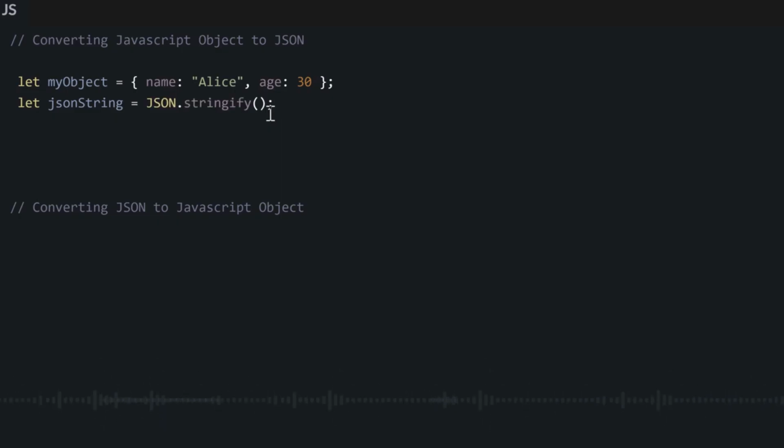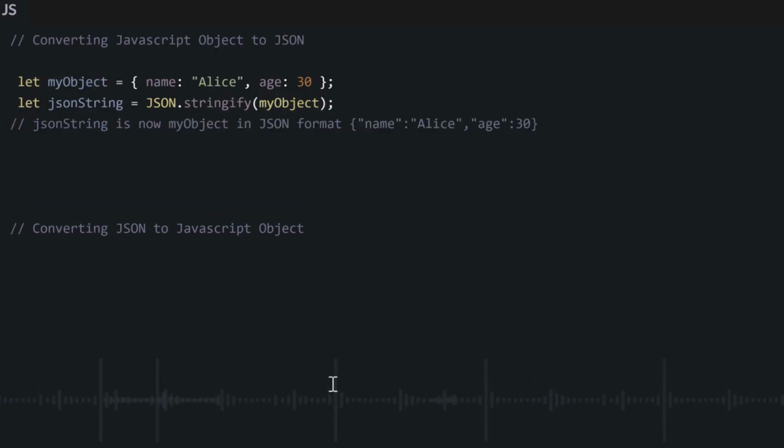To convert data from JavaScript object to JSON, we use the stringify method, JSON.stringify. And to convert data from JSON to JavaScript object, we use JSON.parse. So let's say we have this example object and we want to store it in our database. I told you, you must convert it first to store it. So you will use this JSON.stringify, and then inside the brackets, you write the name of the data you want to convert to JSON, the name of the object you want to convert.